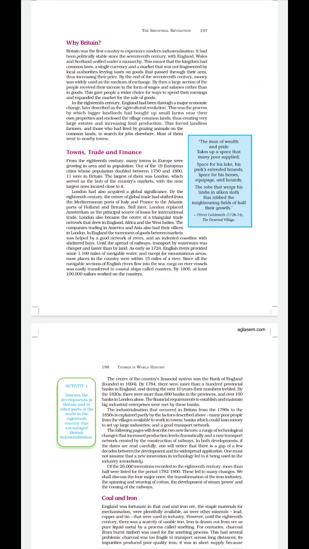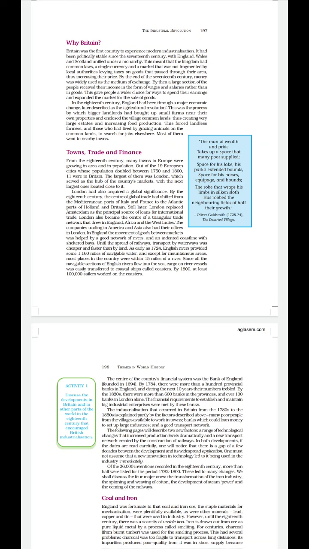Now we will move on to the next topic, that is town, trade, and finance. First we will discuss town. In the 18th century, many towns of Europe were growing, as growth was seen in area and in population. In 19 European cities, the population doubled between the 1750s and 1800. Out of 19 European cities, 11 cities were in Britain. Clear? So there was tremendous growth in population. As population was growing tremendously, people were now in search of jobs to live their life.